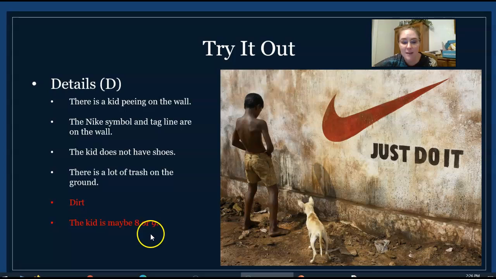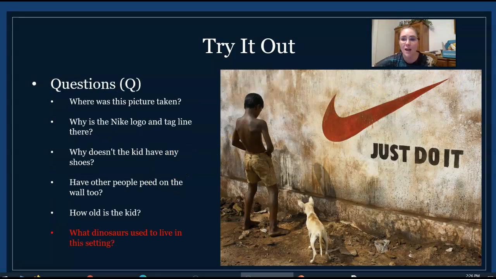Okay, the kid is maybe 8 or 9. This is actually an inference because it does not say what the age of the kid is. We don't know how old he is just looking at the picture. We can guess, but if we guess, then that's an inference. So we're not going to count this as a detail. You'd actually get more points if you wrote that down than just a detail amount of points, in my class at least. Okay, let's move on to questions.